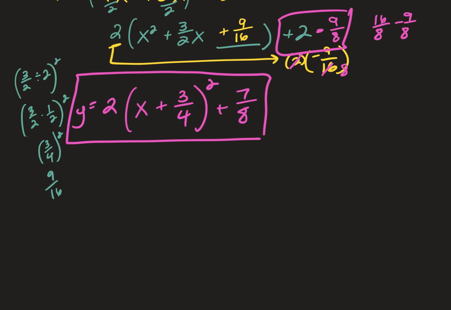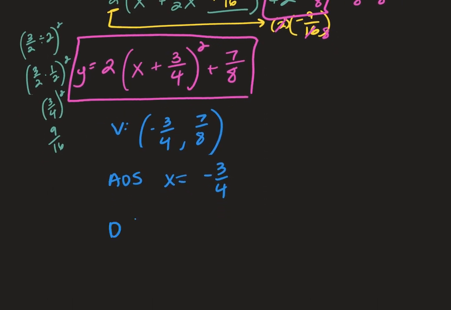From here, my vertex is the opposite of what follows x and what follows the parentheses. My axis of symmetry is x equals the x coordinate. My domain is all real numbers. This opens up because this is positive. So my range is the k to positive infinity.